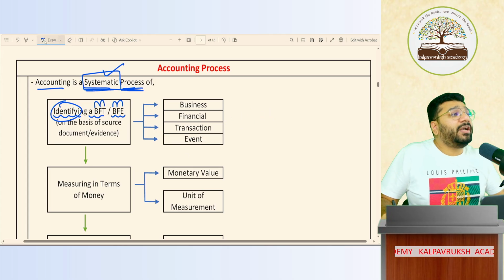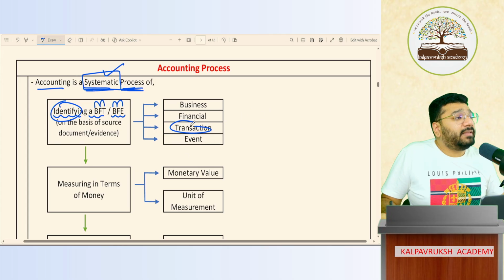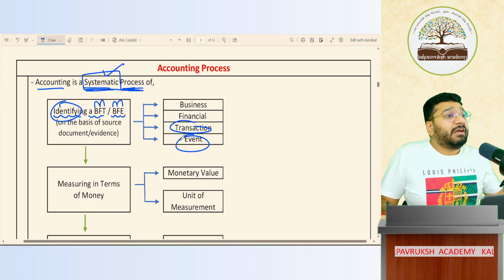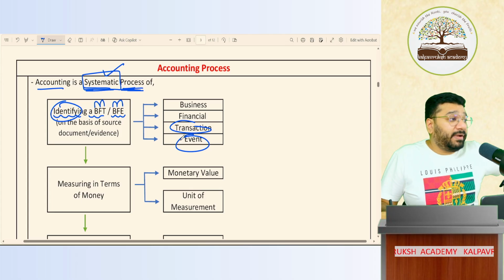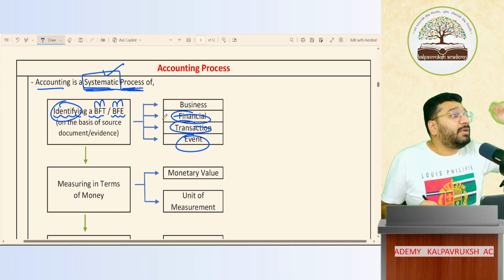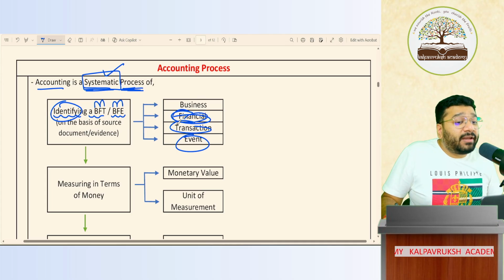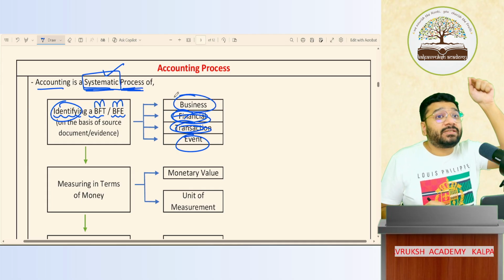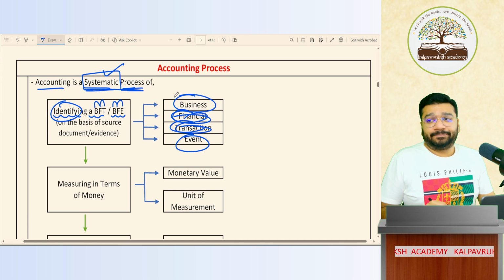So if any data is given to you, you identify whether that data is a transaction or an event. Once you identify that, please check whether there is a financial value to it or not. And the third thing you will check: this financial transaction or financial event should have happened in the course of your business.